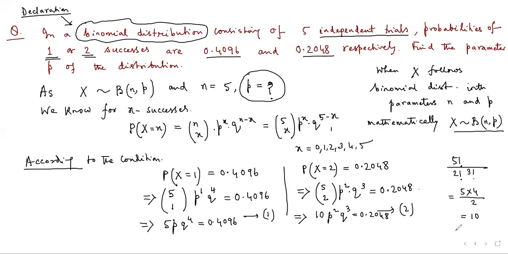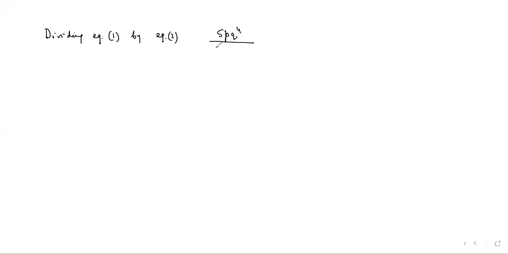equation 1 by equation 2, what do we get? 5p q to the power 4 divided by 10p square q cube, which is equal to 0.4096 by 0.2048. Now we are going to do a little bit of calculation.